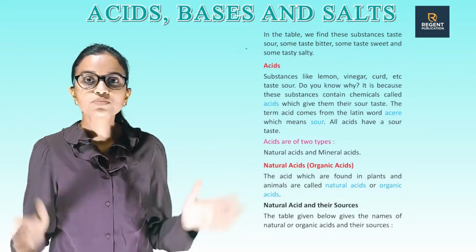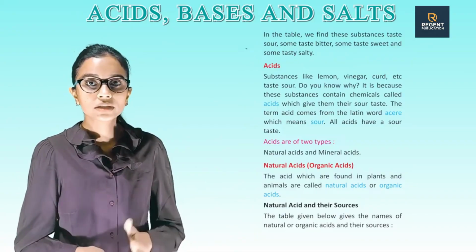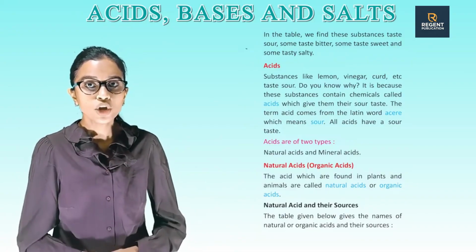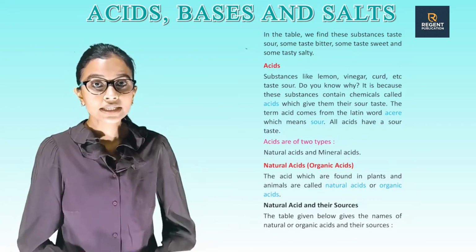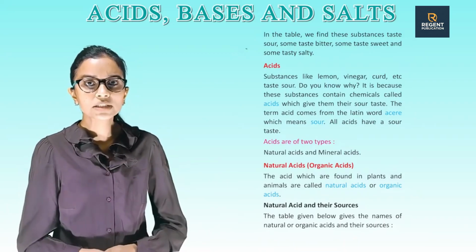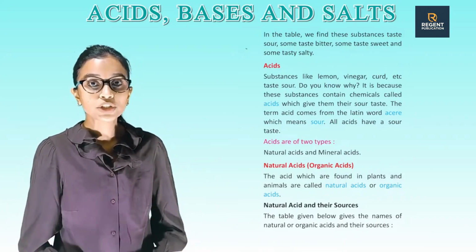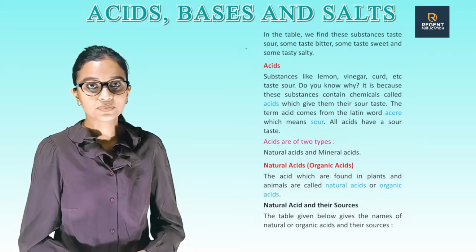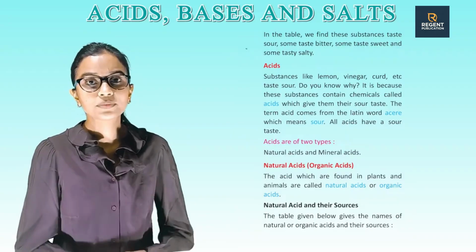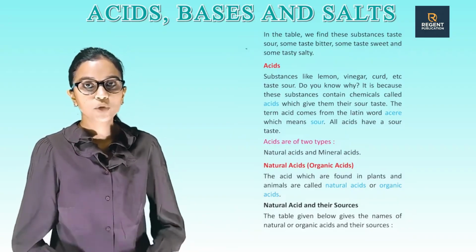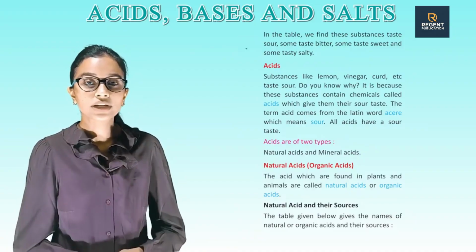Acids. Substances like lemon, vinegar, curd, etc. taste sour. Do you know why? It is because these substances contain chemicals called acids, which give them their sour taste. The term acid comes from the Latin word acer, which means sour. All acids have a sour taste.